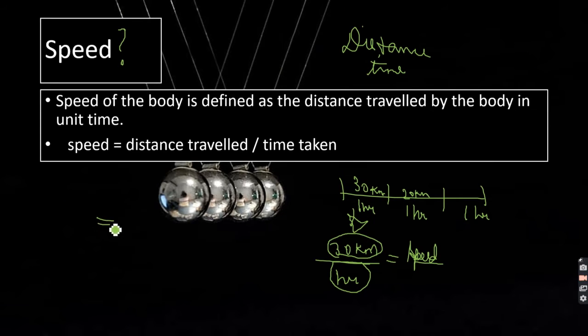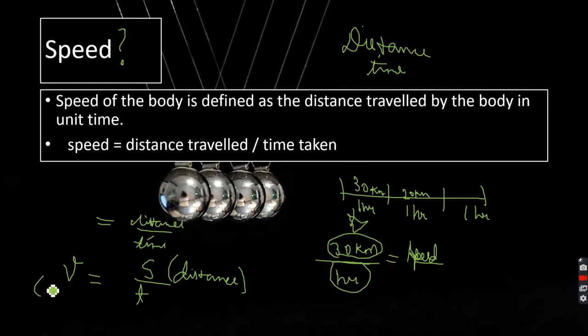So speed is a relative term of distance and time. So from here comes a formula: speed equals distance by time. S means distance and V is speed. Now from here we can calculate the SI unit of speed. We have talked about SI units in our previous time.